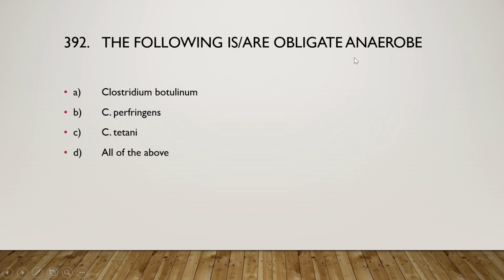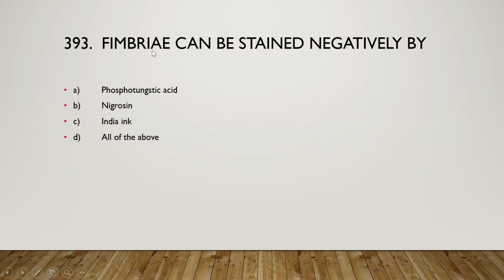Next one, the following is or are obligate anaerobe: Clostridium botulinum, Clostridium perfringens, Clostridium tetani, or all of the above. And the right answer is option D. All of the above are obligate anaerobes. So fimbriae can be stained negatively by phosphotungstic acid, nigrosin, Indian ink, or all of the above. And the right answer is option A, that is phosphotungstic acid.